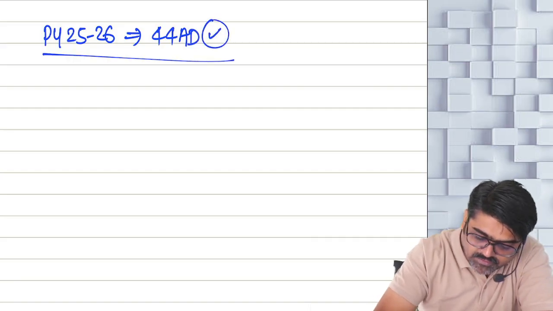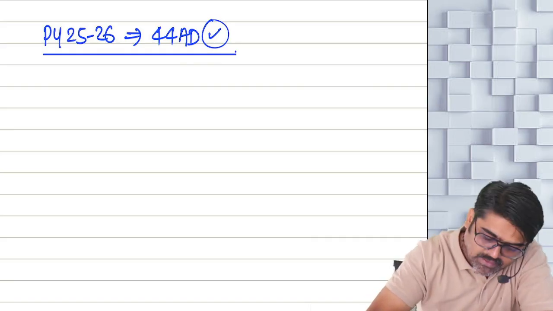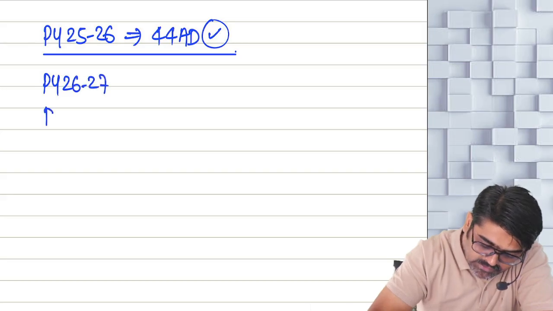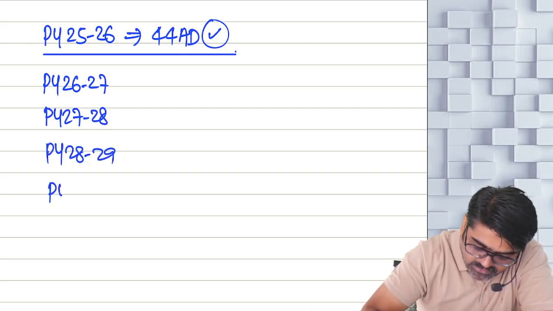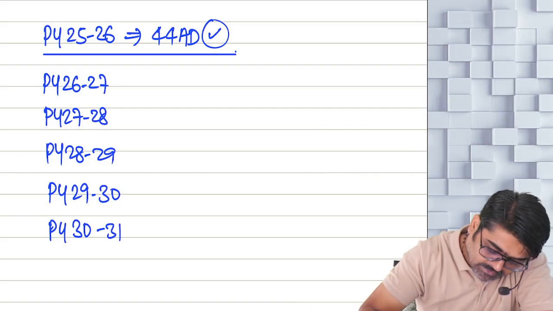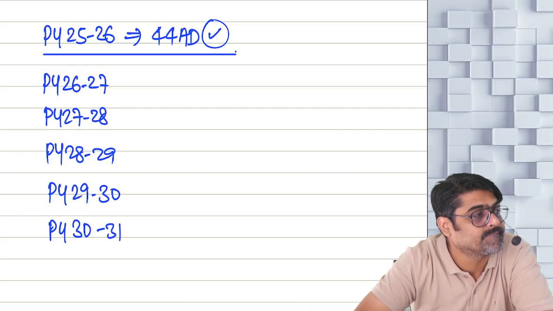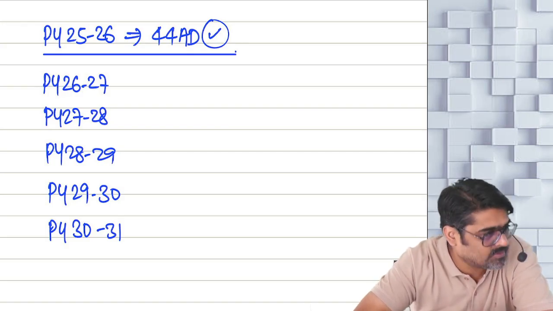Now in the next 5 years, you have to follow 44 AD only, no? So which are the next 5 years? 26-27, previous year 27-28, previous year 28-29, previous year 29-30, and previous year 30-31. Everyone, you have to follow 44 AD. But for that, the turnover should be within limits, no?